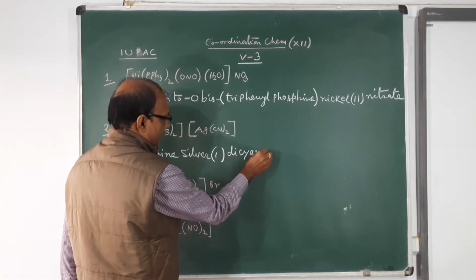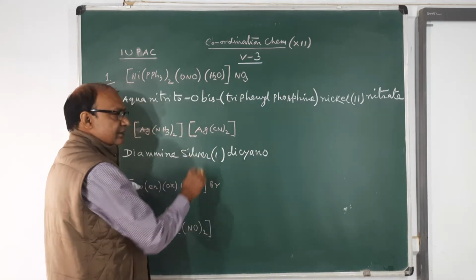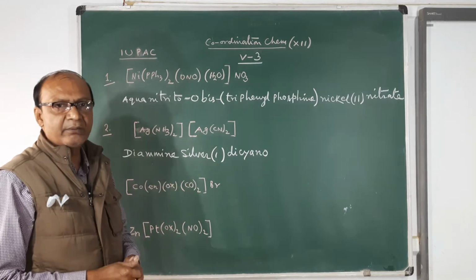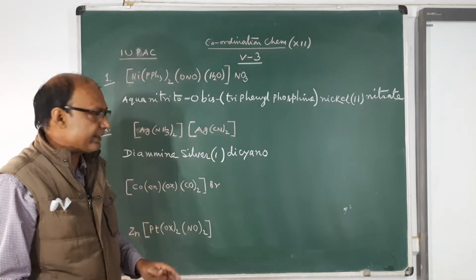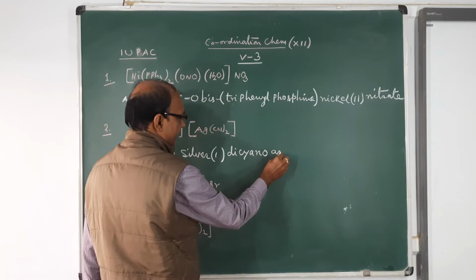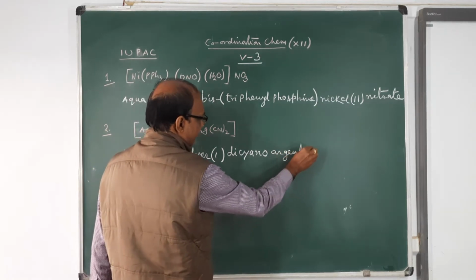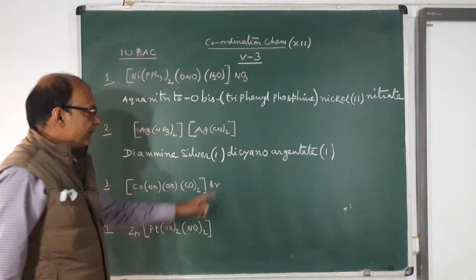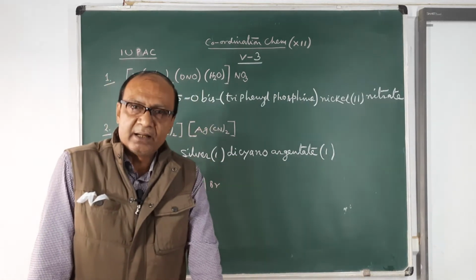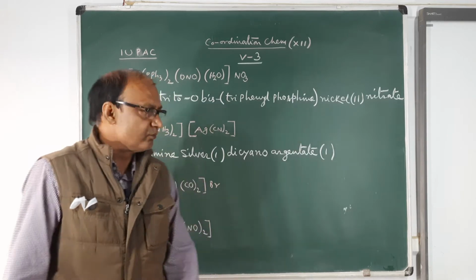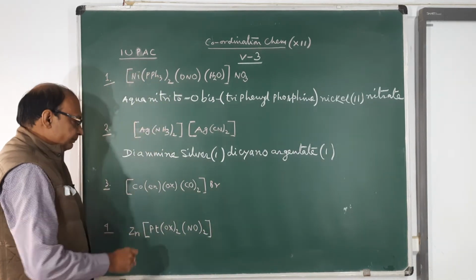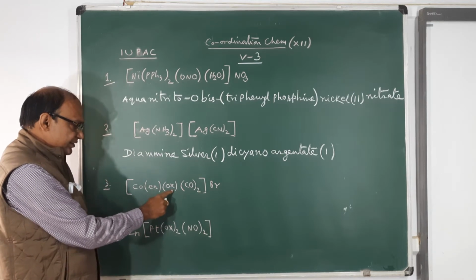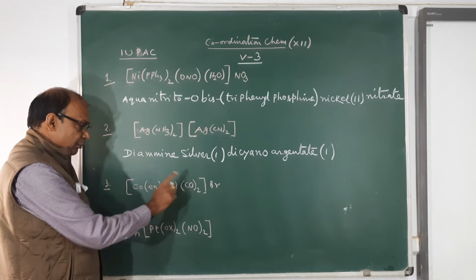Dicyano. It is the Latin name for the anionic part. The Latin name of silver is argentum, so argentate(I). This is the name. In place of cyano, you can also write cyanido. Both are right.